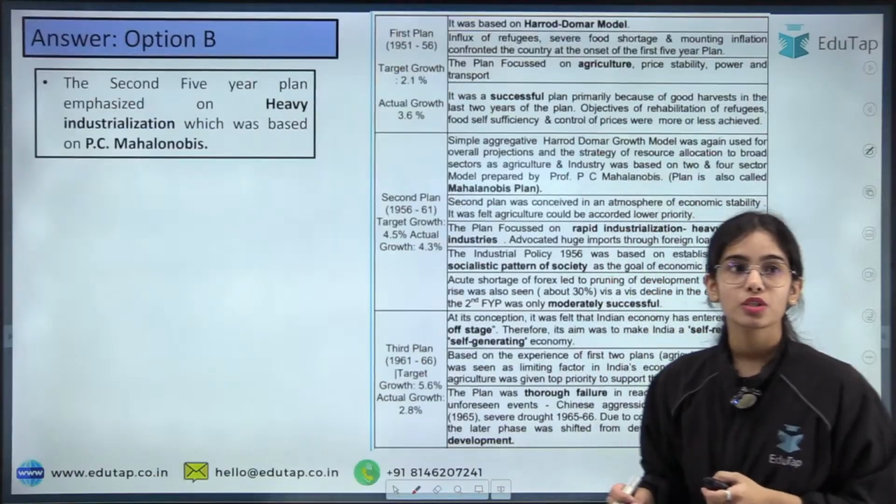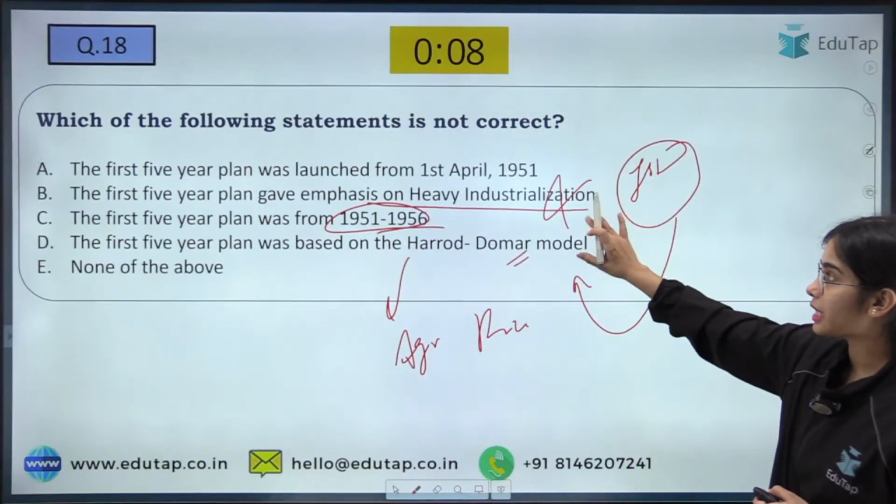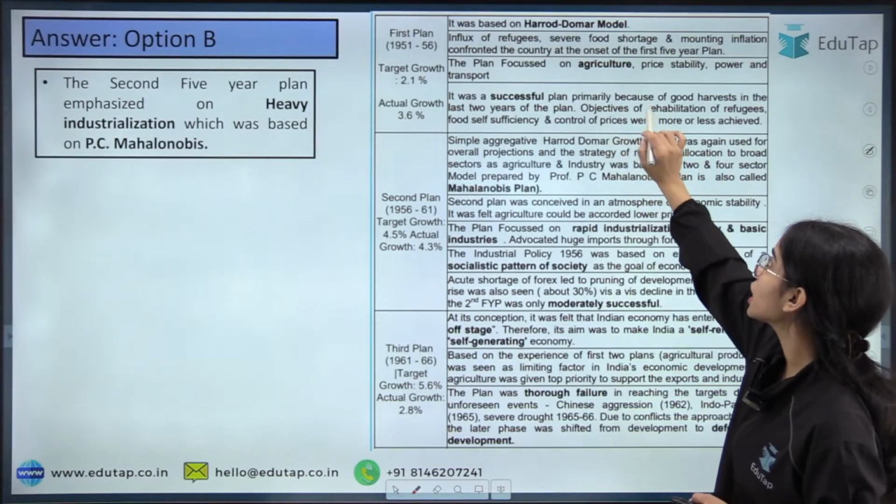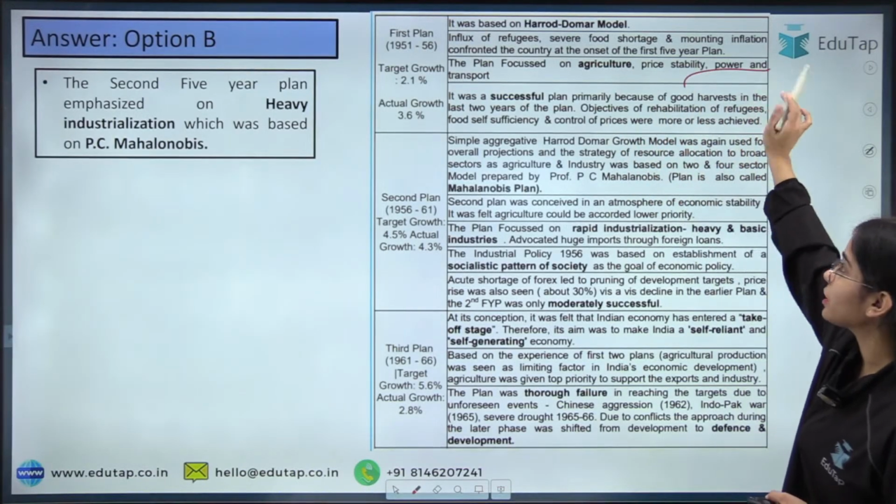So here statement B was wrong. The first 5-year plan gave focus to agriculture, price stability, power and transport.